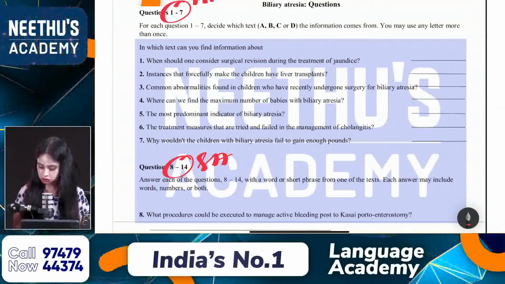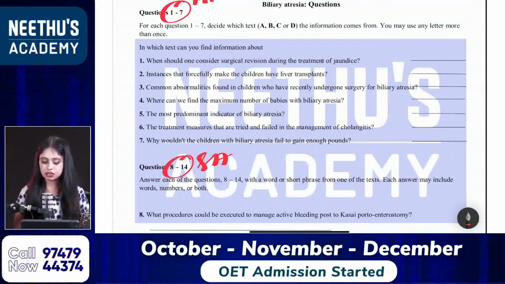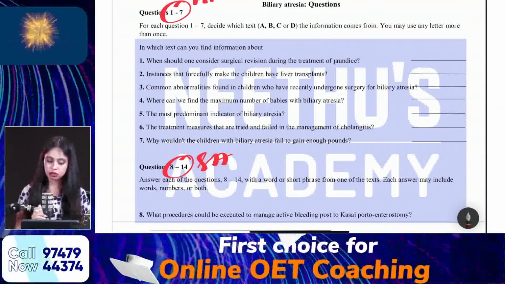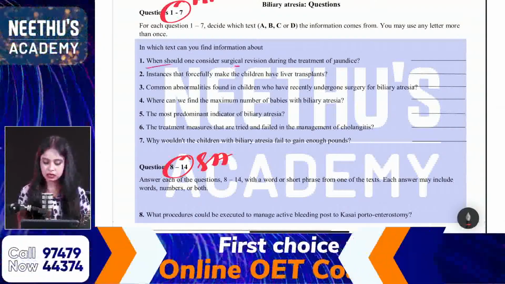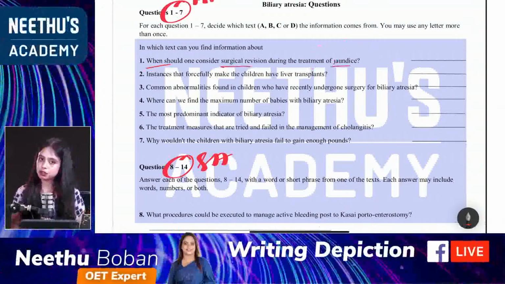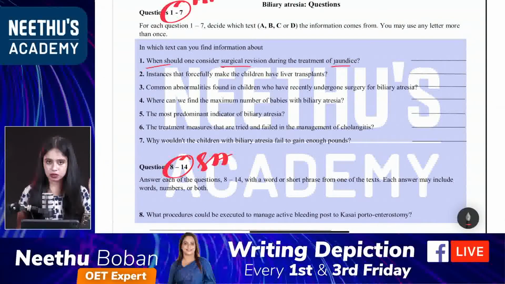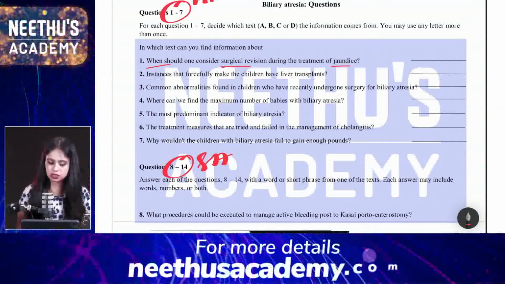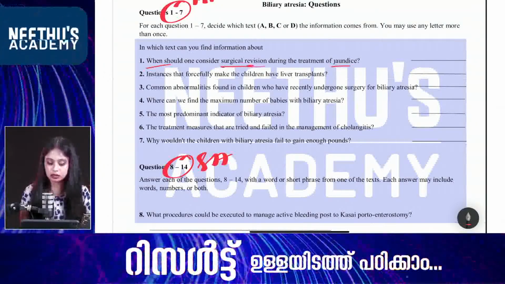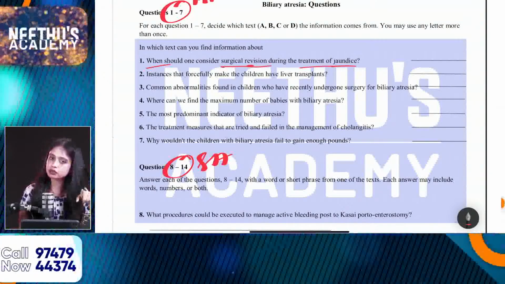So first one: when should one consider surgical revision during the treatment of jaundice? What are the keywords here? When, surgical, as well as jaundice. These are my keywords from the question. When you read a question, don't underline a group of keywords. Some students underline like surgical revision, treatment of jaundice. Don't do that because you will get confused.